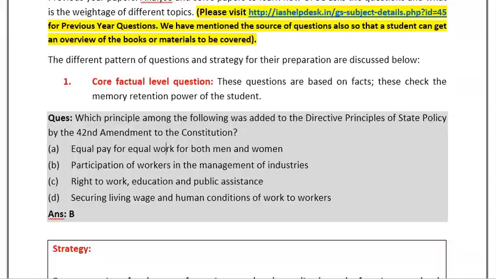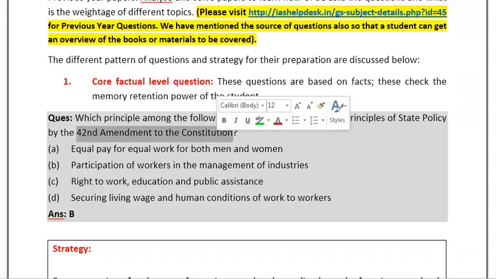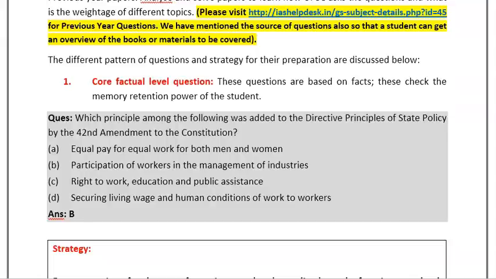And there are 4 options, A, B, C, D. So this is a direct question. In this, no concepts are required. It directly asks which of the following principles have been added under the 42nd Amendment of the Constitution. Hence it is a factual type of question.